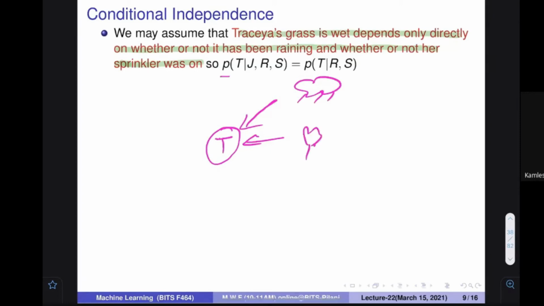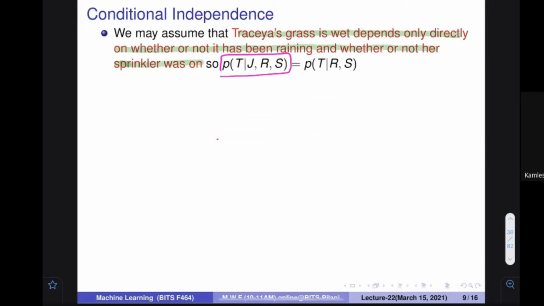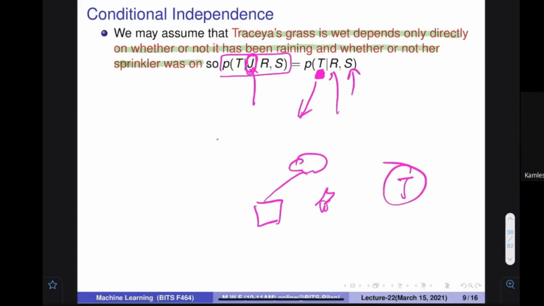So if I want to find out the probability of JRS, just try to understand what is the probability of these 3 variables. Here you know that J is not going to affect R and S. If you want to find out whether Teresa's grass is wet or not, it only depends on the rain and sprinkler. It does not depend upon the J. Teresa's grass is only dependent on whether there is rain or a sprinkler. If J is watering his grass, how would Teresa's grass get wet? So there is no direct relation. Let's assume that we know this.